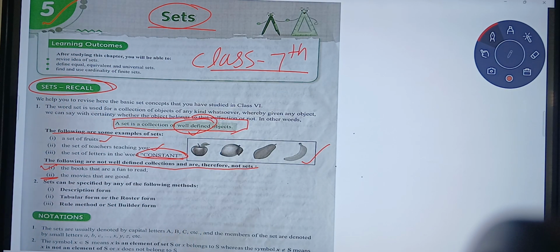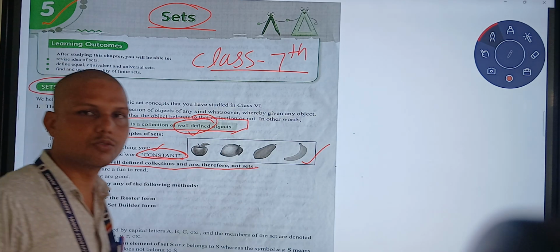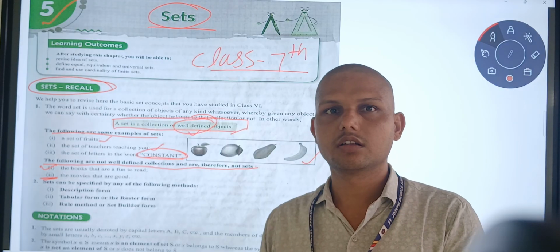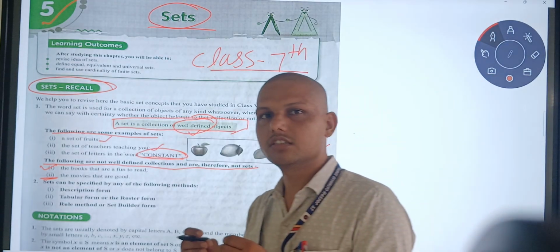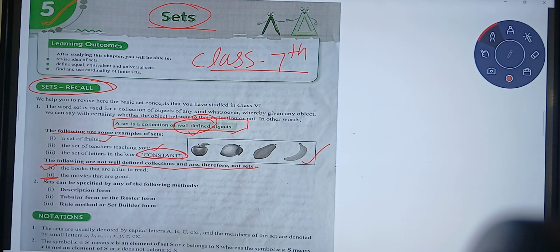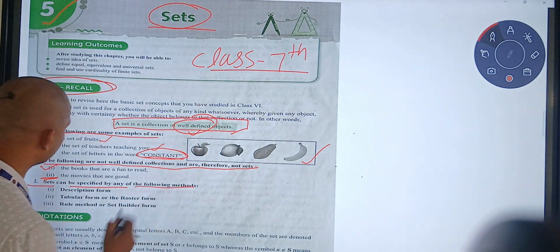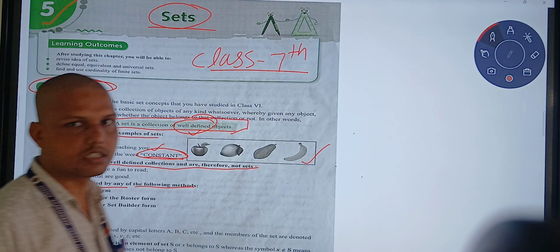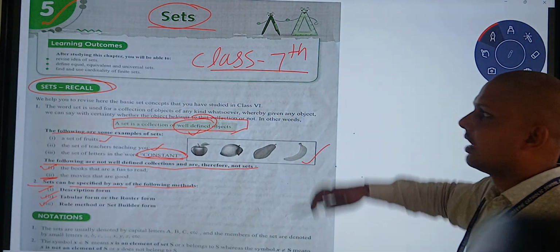See, second example, the movies that are good. One movie is not good for everyone. It is not necessary. Okay, so it is not a collection of set. Set means well defined. See, second point. Sets can be specified by any of the following methods. Three methods are there: description method, tabular method or roster form, or rule method or set builder form. One by one we will see those methods. I hope it is clear.